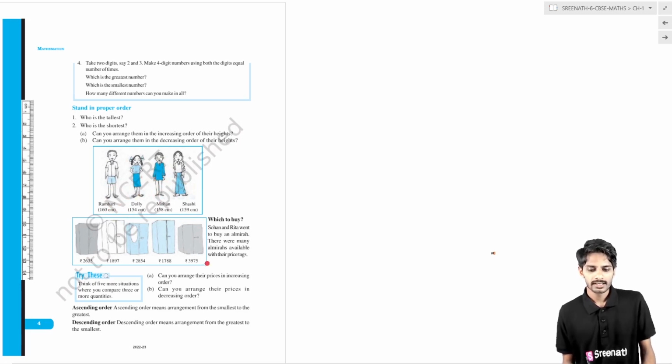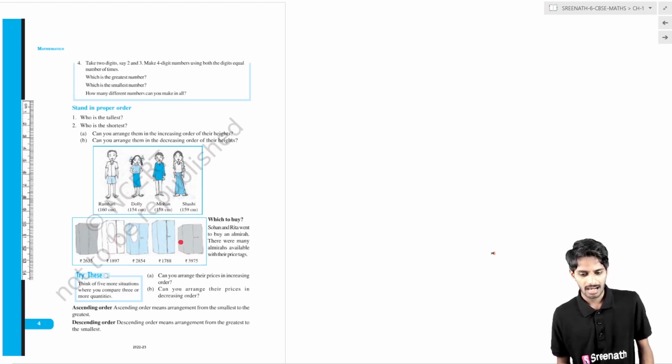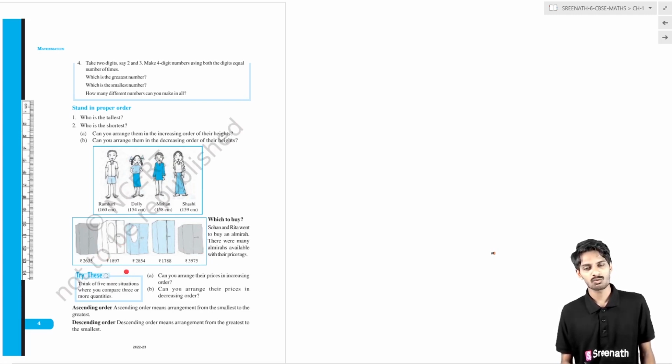Here also there are five almirahs. What you have to do is find out the greatest piece in this, which means what is the greatest number in this. How to find the greatest number and smallest number, I have clearly discussed just now, so you have to do this.